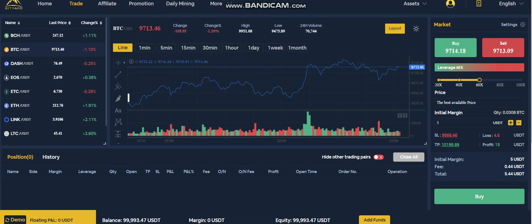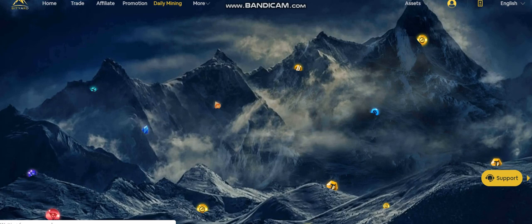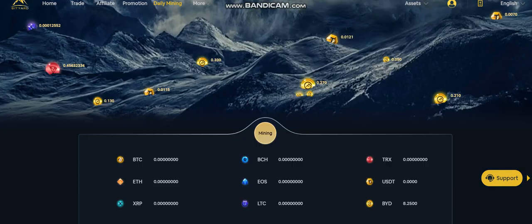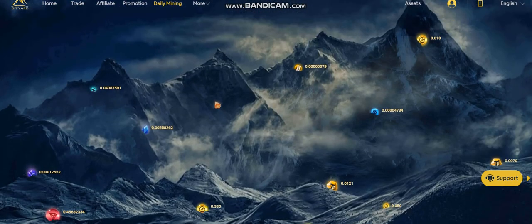Then we will talk about their daily mining and the promotions they are running right now. First we'll talk about daily mining. What is daily mining? This is a really good feature where you can earn some coins, USDT, for free. You just come here daily, hit the mining button, and then collect your funds.